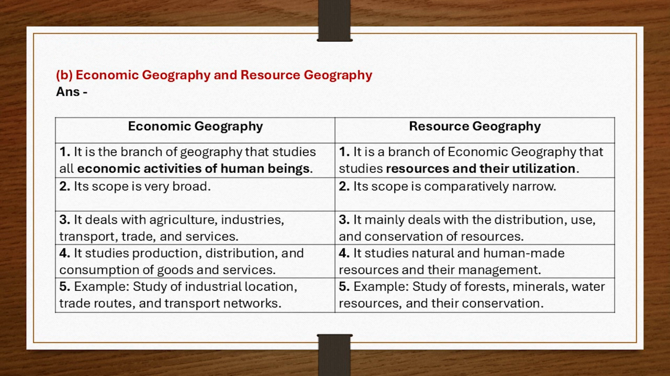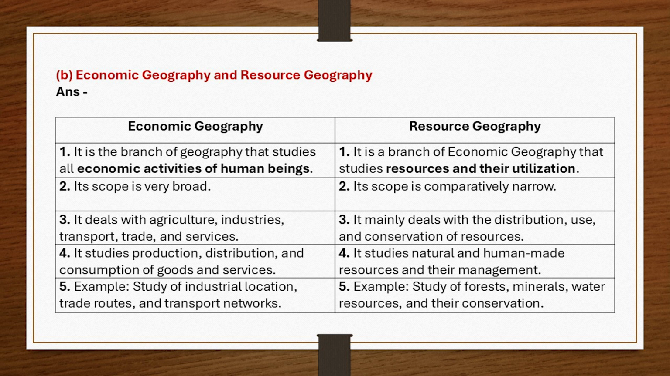B. Economic Geography and Resource Geography. Answer. Economic Geography: 1. It is the branch of geography that studies all economic activities of human beings. Resource Geography: 1. It is a branch of economic geography that studies resources and their utilization. 2. Its scope is very broad. 2. Its scope is comparatively narrow.